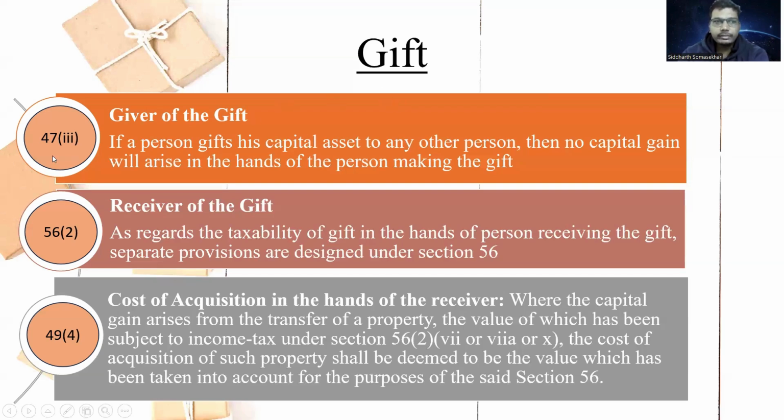So to summarize, section 47(3) exempts the gift as a transfer. So for the giver of a gift, there is no capital gain. The receiver of the gift is taxed under income from other sources under section 56(2)(10). And the receiver of the gift, when he sells the house property in the future, then section 49(4) kicks in, wherein the cost of acquisition will be the value considered for paying tax under section 56(2)(10) at the time when the gift was received.